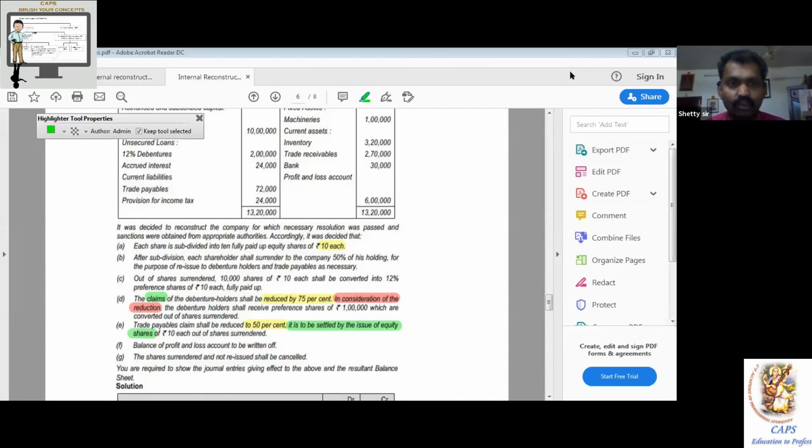They forgo 60%. Balance is settled. I am using the right word now for understanding. Balance is settled by one masala dosa, 40 rupees.